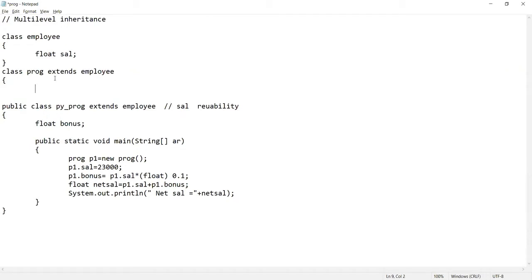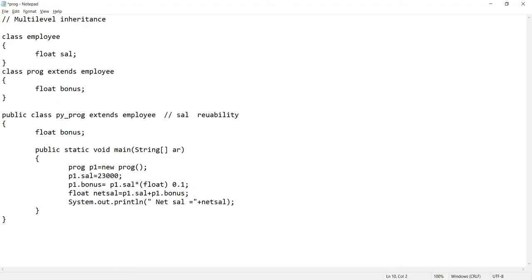So I'm making a program where the company is having an employee. The employee has one category, that is programmer, and the programmer has another category, that is Python programmer, right? So the programmer has a property bonus. This I have declared. Now the Python programmer has a property